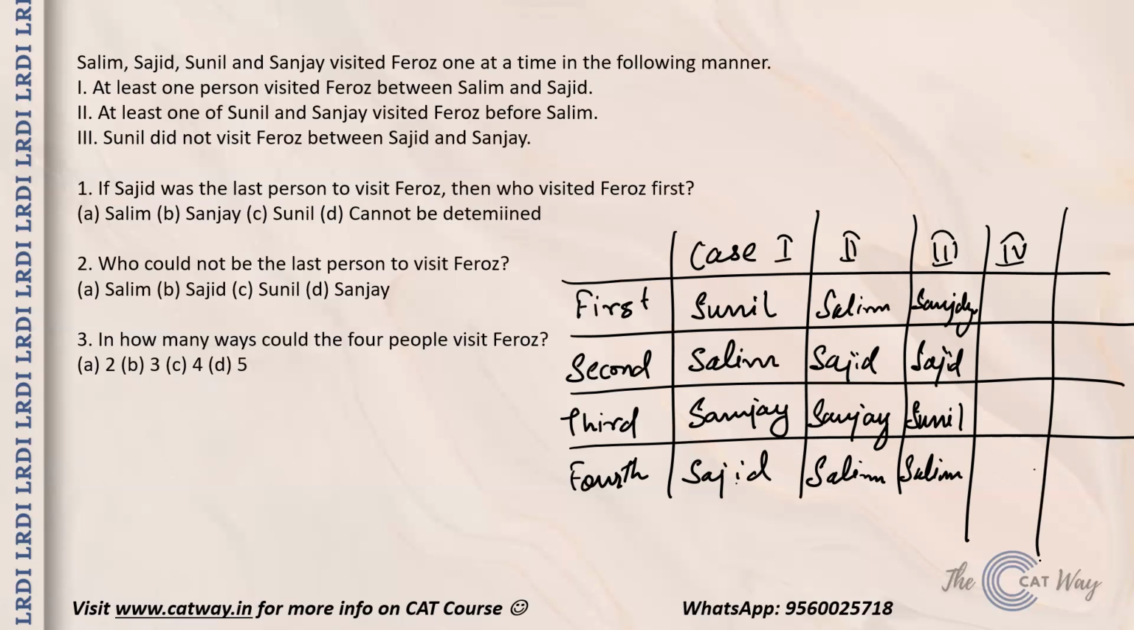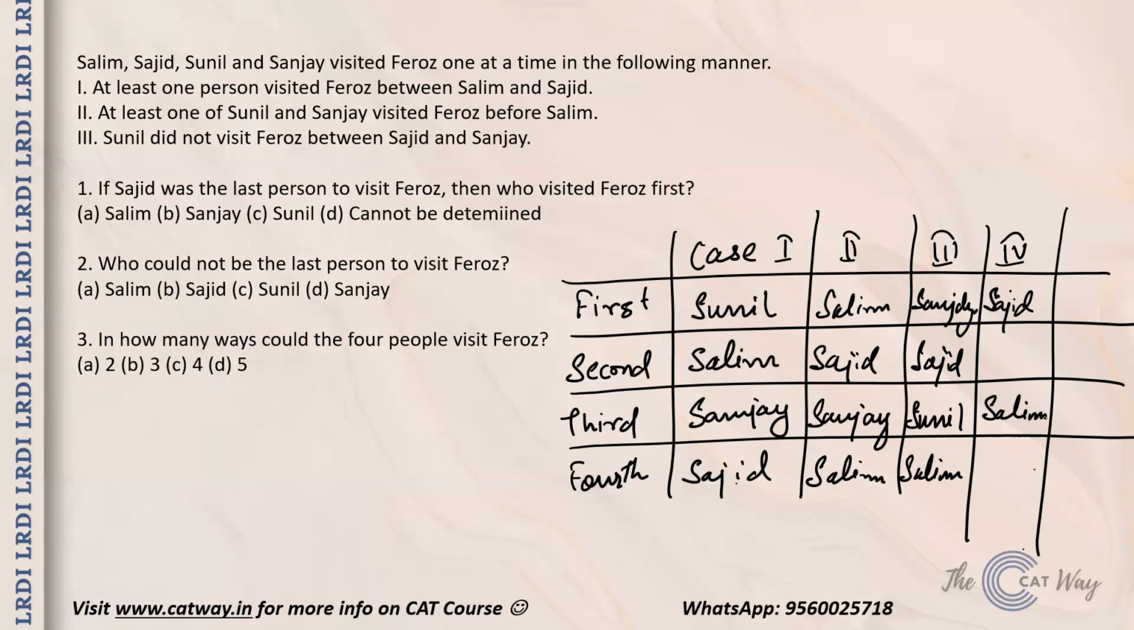Guys, till now we were taking only a one-person gap. Now we'll be taking a two-people gap. You know that Salim cannot be the first person. We cannot have Sajid as the third guy, because in that case Salim would have to occupy the first position, which is not possible. So Sajid cannot occupy the third position. The only possibility left for Sajid is to occupy the first position. So we will have Salim over here.